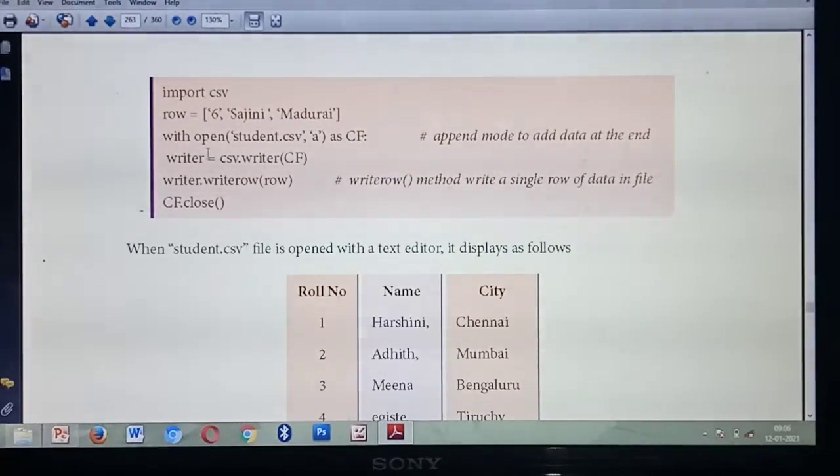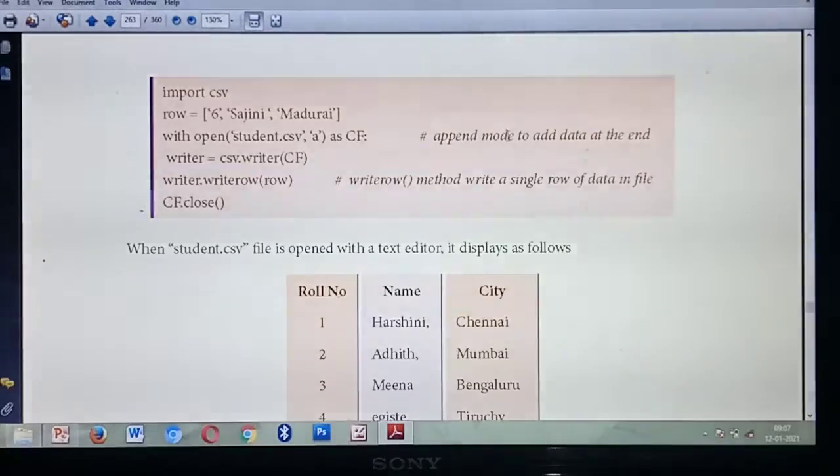So for that, first you should open a file in which mode? Append mode, and file object. Then, to write to a file, which method should you call? Writer. So writer equal to csv.writer(file object). Then you are going to write row by row. So writer.writerow(row). Next you are going to close the file.